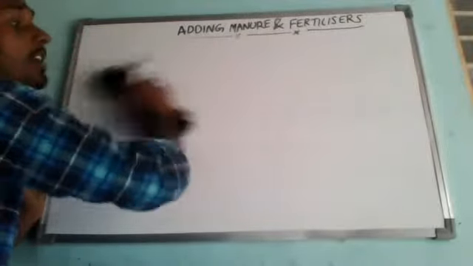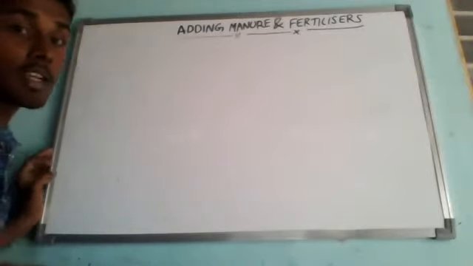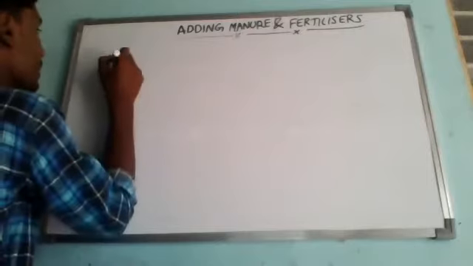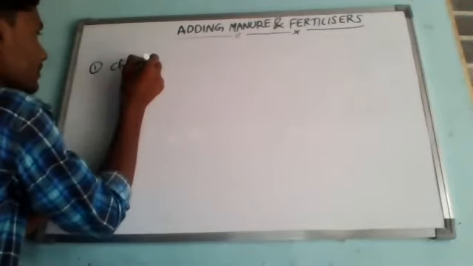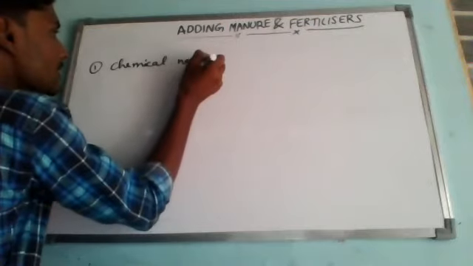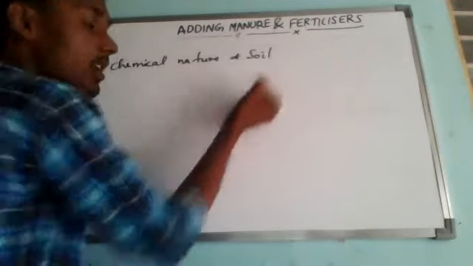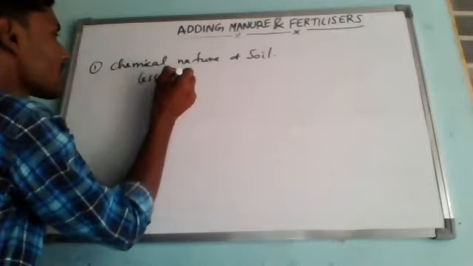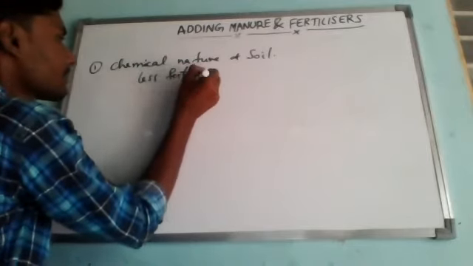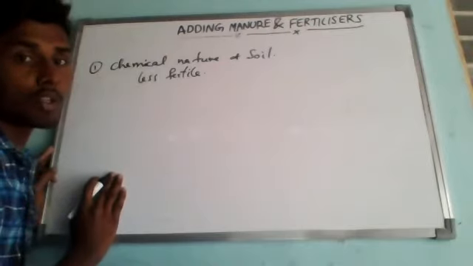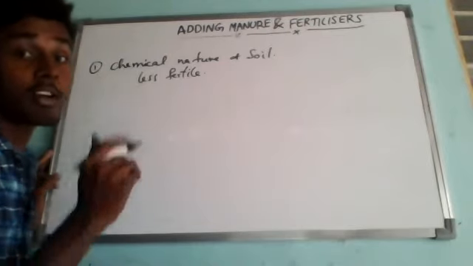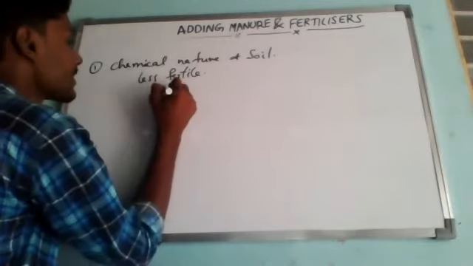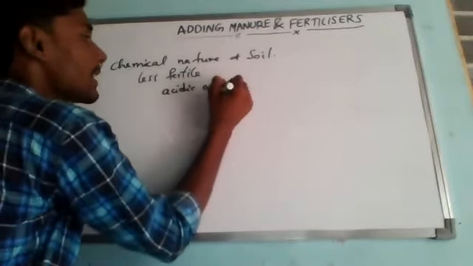The first reason is, if we use chemical fertilizers more than required, the excessive use of fertilizers changes the chemical nature of the soil and makes the soil less fertile. For example, the excessive use of fertilizers can make the soil highly acidic in nature, or else basic in nature.